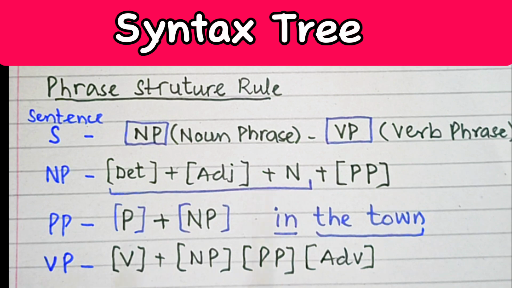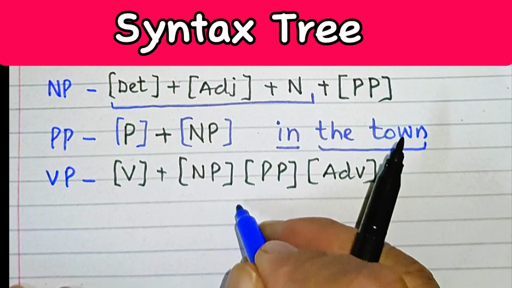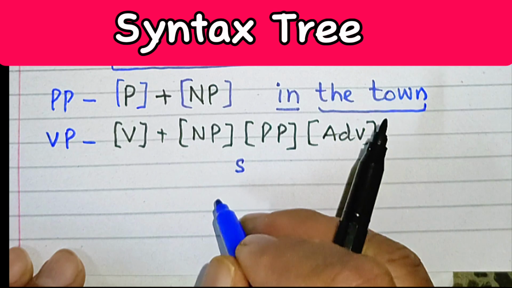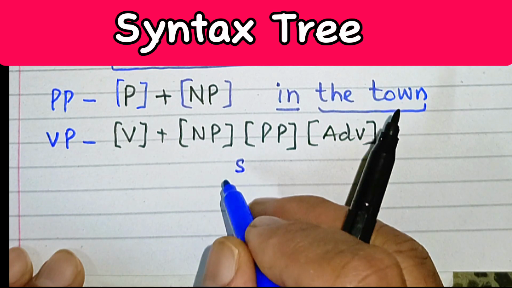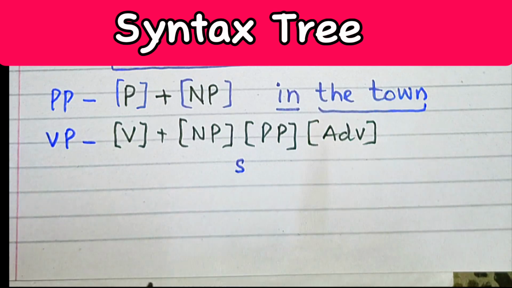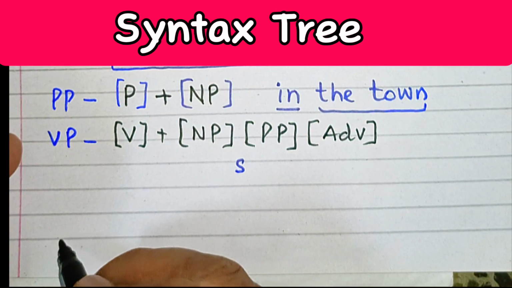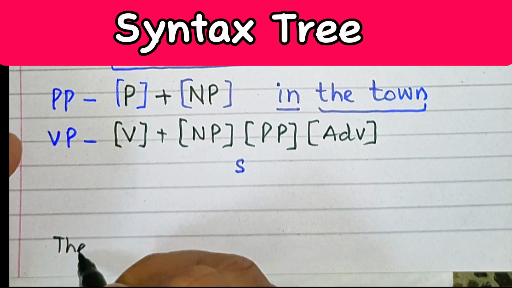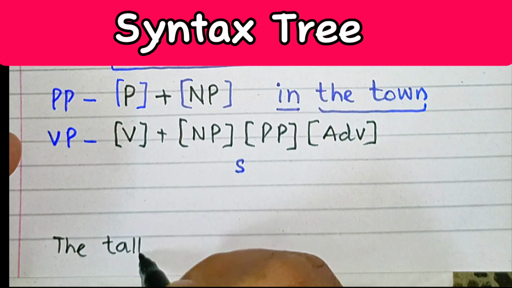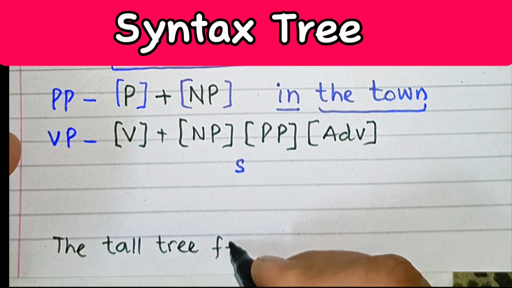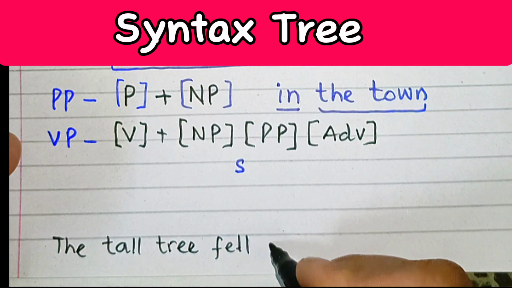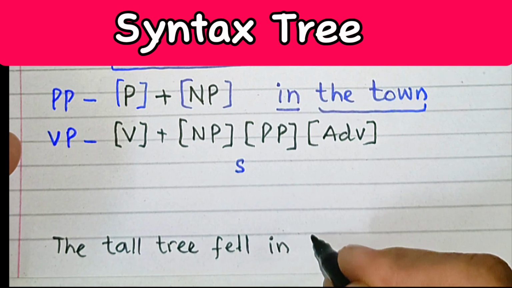Before concluding this session, let's see one sentence in order to develop the structure. For example, if I say there is a sentence that is, the tall tree fell into the river. The tall tree fell in the river.